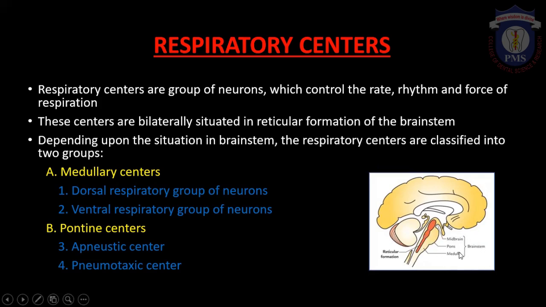Depending upon their location, the respiratory centers are categorized as medullary centers and pontine centers. The respiratory center located in the medulla is called the medullary center, and the one located in the pons is called the pontine center. Medullary centers include the dorsal respiratory group of neurons, or DRG, and the ventral respiratory group of neurons, otherwise called VRG. And pontine centers include the apneustic center and the pneumotaxic center. So these are the four respiratory centers located in our brainstem.